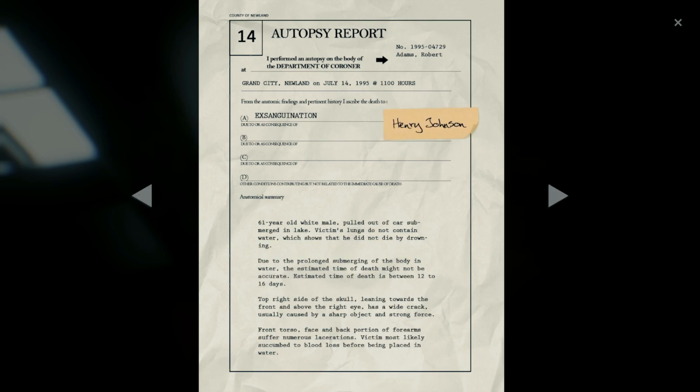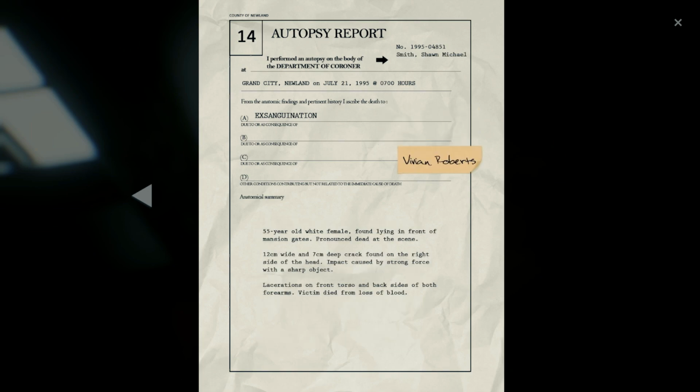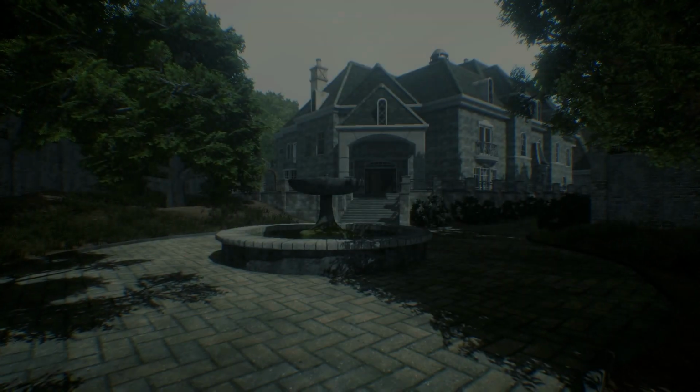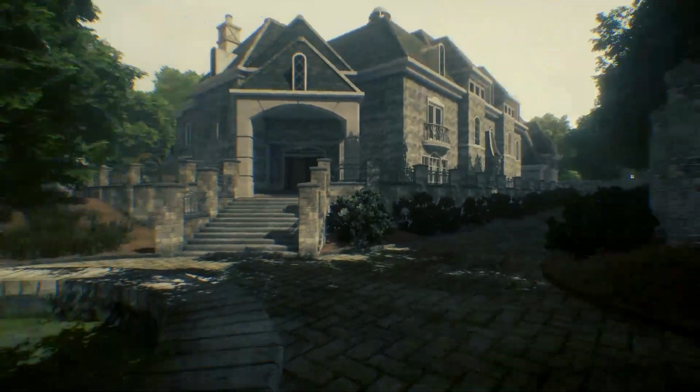Makes me think physically fit male with a sharp object 12 centimeters wide and 7 centimeters deep. Crack on the right side of the head caused by a strong force with a sharp object, like an axe maybe? With no other leads, I head back to the Roberts house for the secret safe.